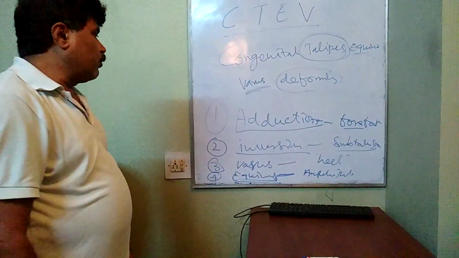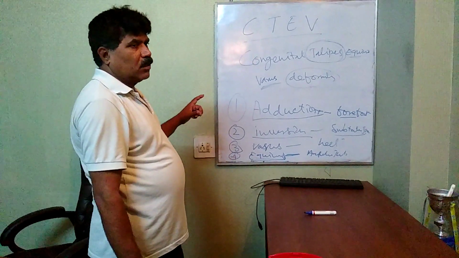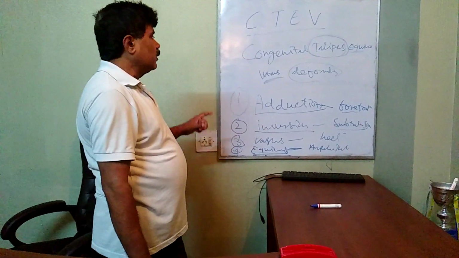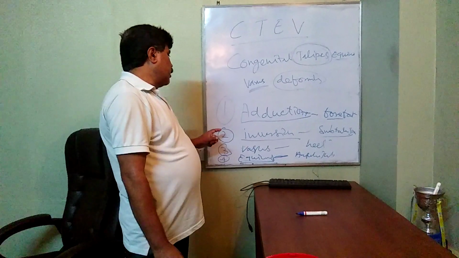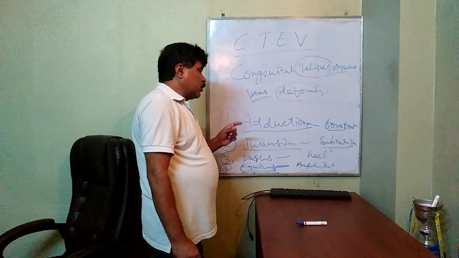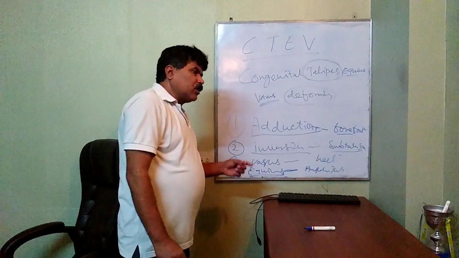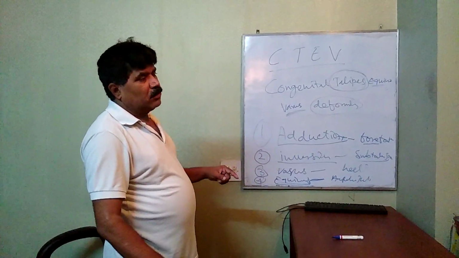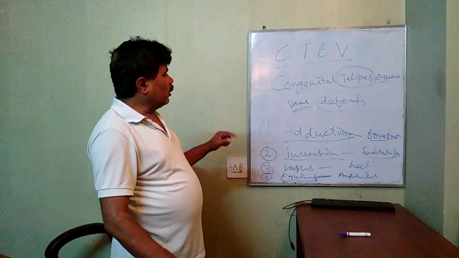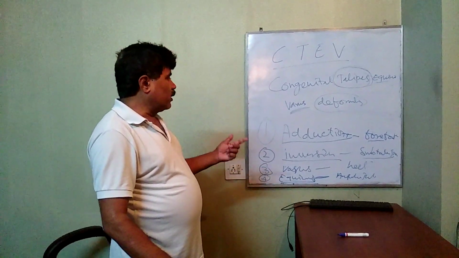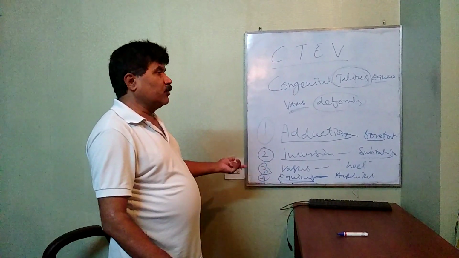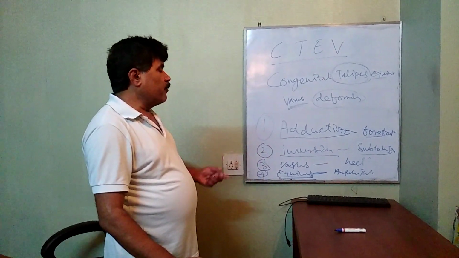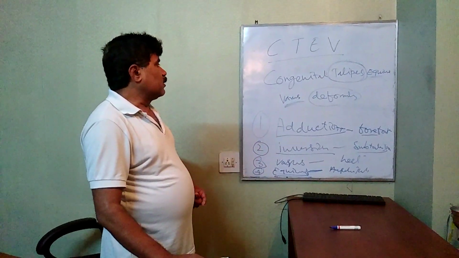So these four deformities occur in the case of CTEV, clubfoot. Always remember which deformity occurs where. It is very important to know, then you will correct it accordingly, deciding what to correct first, then second, and so on. This is very important in managing this case.